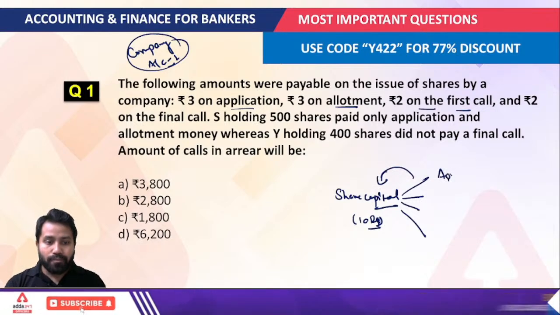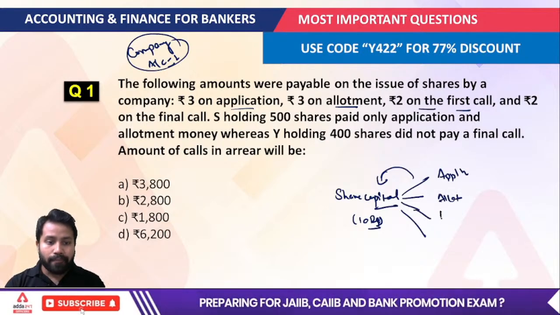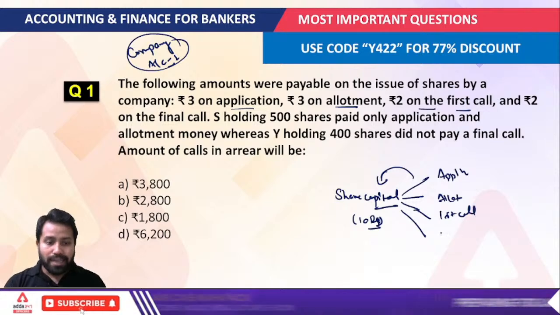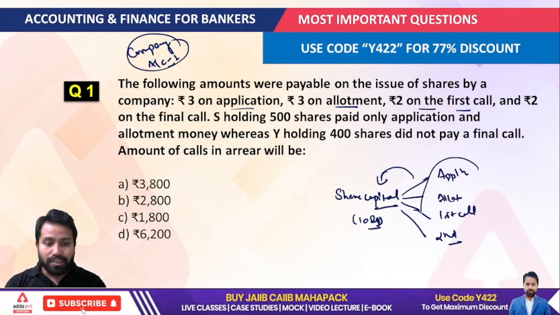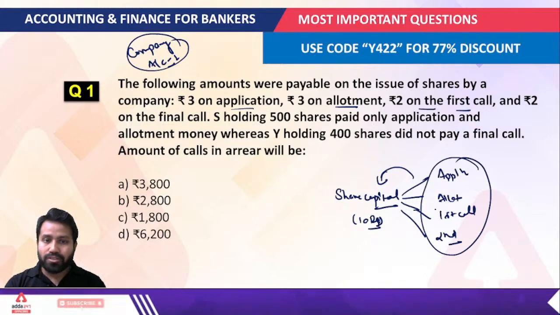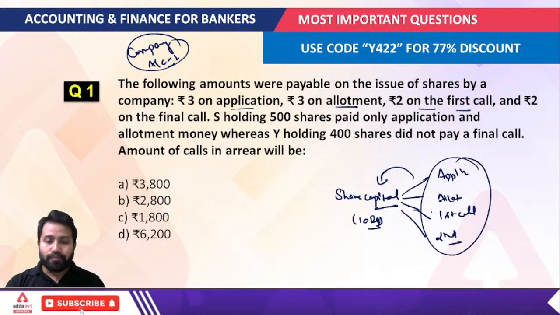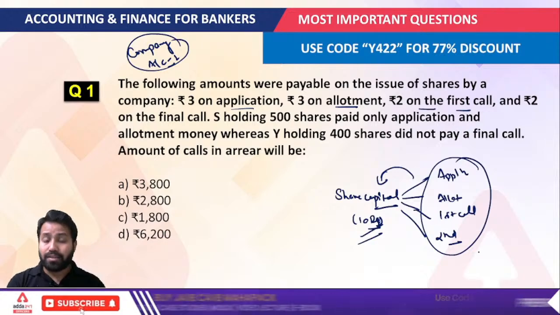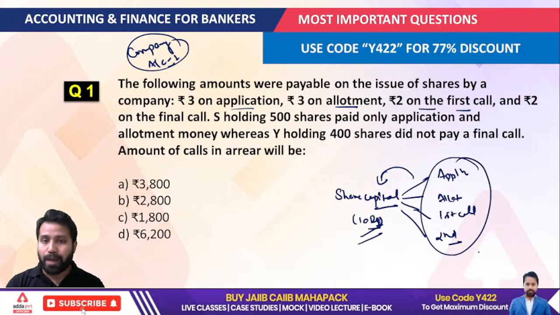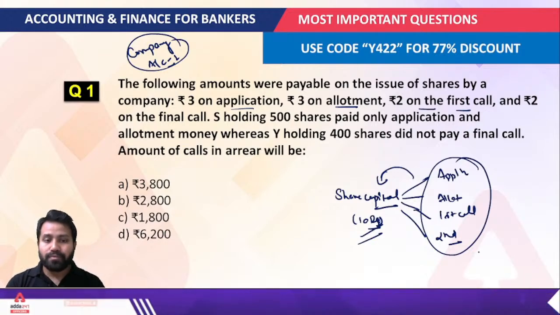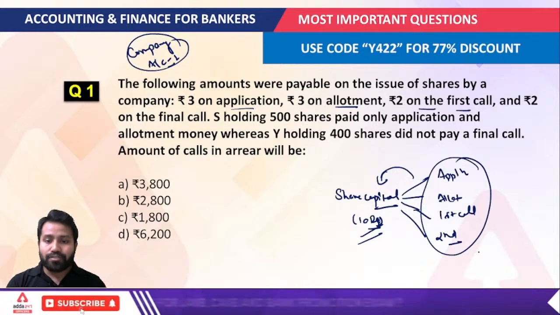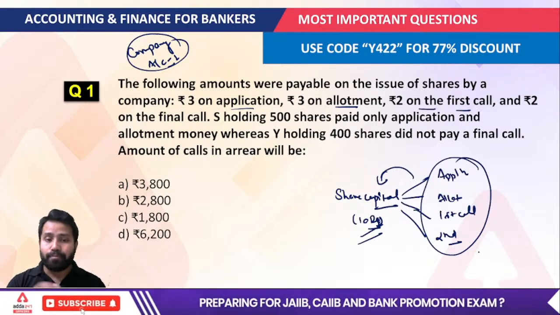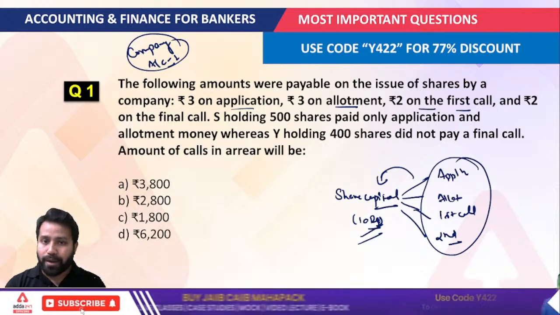When we talk about application, allotment, first call, second call, all of these are understood as installments of the share capital. Suppose the company wants this 10 rupees in installments, so these are considered installments of this share capital. Now the question is: S holding 500 shares paid only application and allotment money.